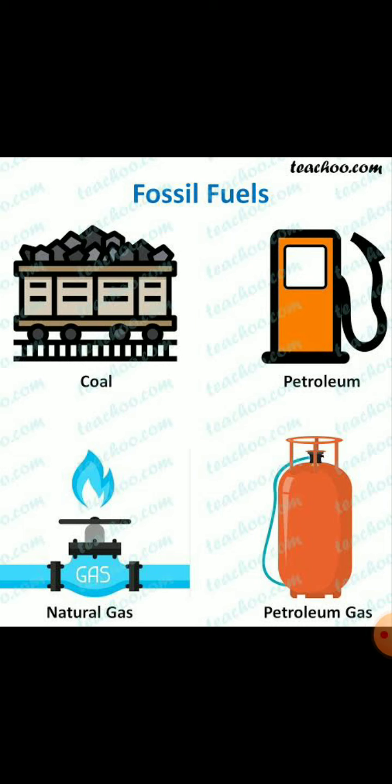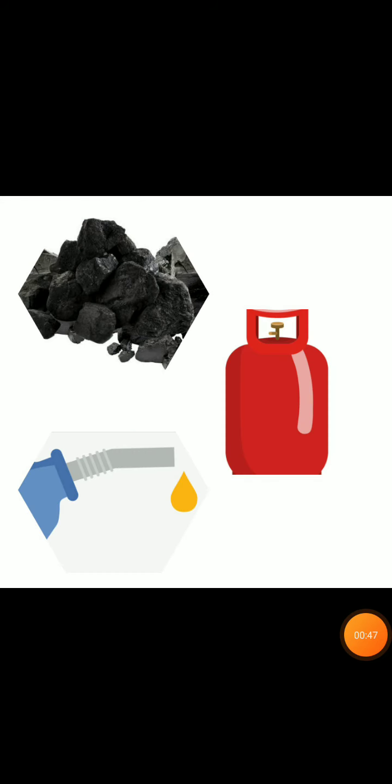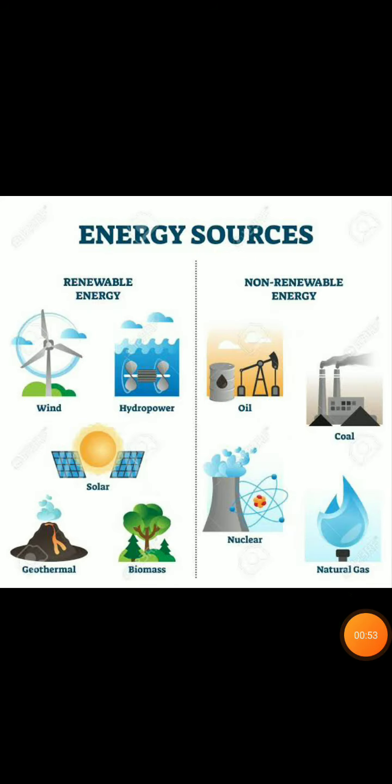The examples of fossil fuels are coal, petroleum, and natural gas. We have also talked about how these fossil fuels were formed, and about renewable and non renewable sources.